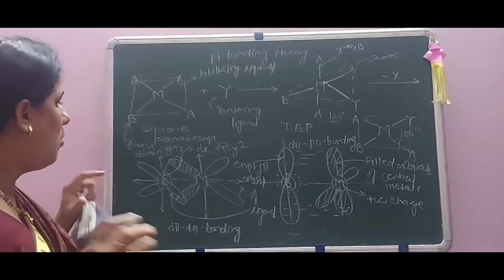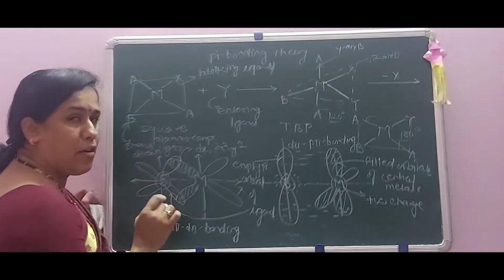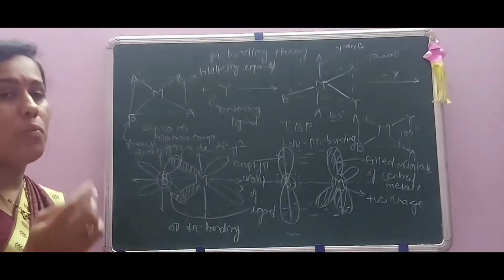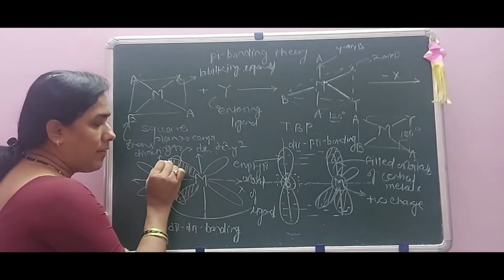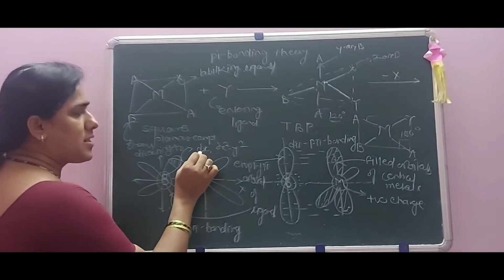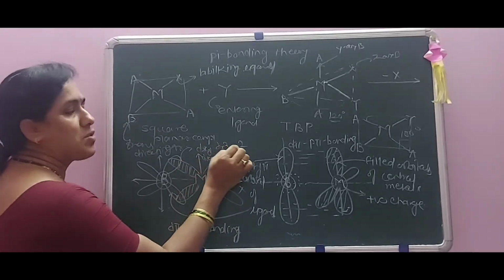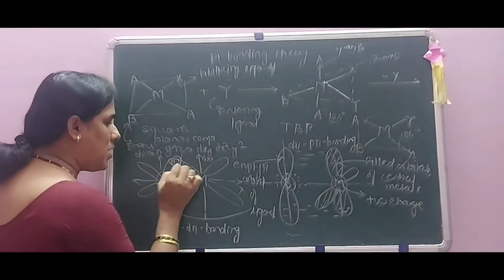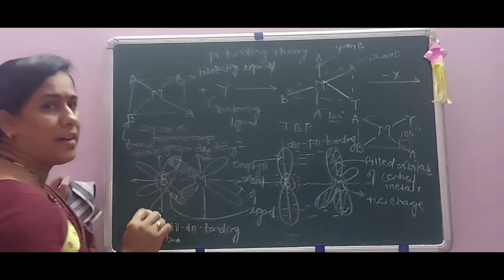Directing group here. Now see here, first of all, what happens here? That is the empty pi orbitals of a ligand B here. This ligand is called B, which is a trans-directing ligand, which accepts the electrons from the central metal ion's filled d orbitals, that is dxz, dxy or dx square minus y square, along with p pi d pi bonding here, and thus there is a formation of a strong sigma bond between this ligand B and the central metal ion.